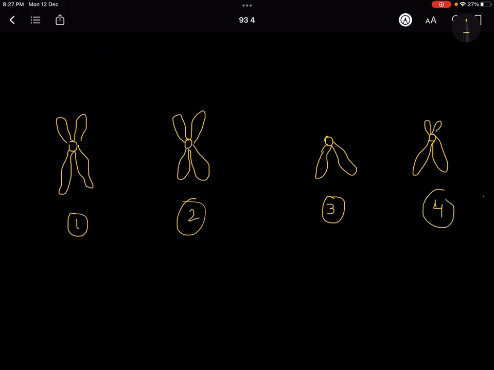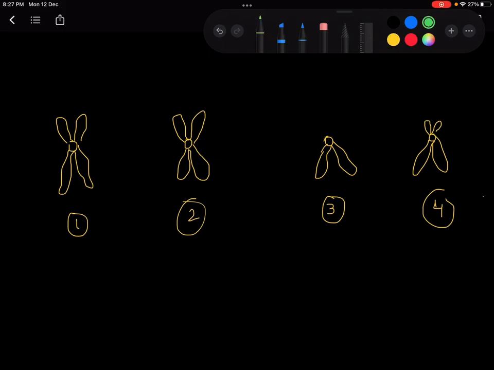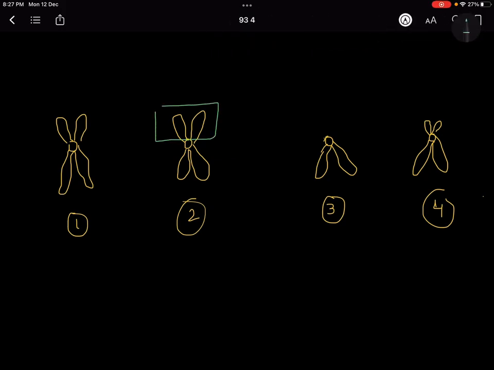Okay, so this one, the number 2 one, shows that, now just understand the parts of a chromosome also. The upper ones we will call the P arm, and the lower one we'll call the Q arm of a chromosome. So you need to understand, because ahead we are going to use technical terms like P arm and Q arm. So upper ones are called P arm, the bottom ones are called the Q arm. Now just try and understand what I'm trying to say.